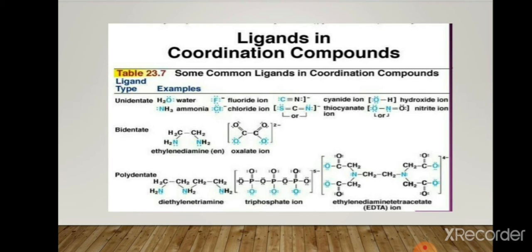Second one is oxalate ion, and the third type is polydentate, for example diethylenetriamine, which contains more than two donor atoms. Second example is triphosphate ion, and the last one is EDTA, that is ethylenediaminetetraacetate ion.